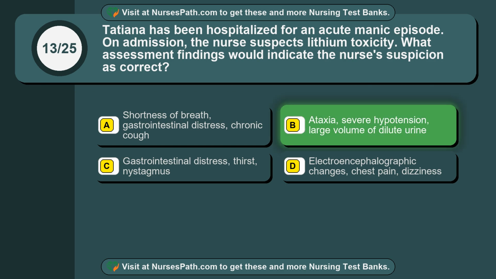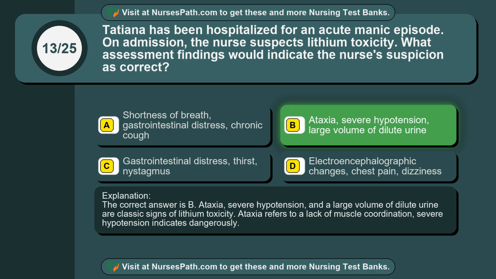The correct answer is option B. Ataxia, severe hypotension, large volume of dilute urine. The correct answer is B. Ataxia, severe hypotension, and a large volume of dilute urine are classic signs of lithium toxicity. Ataxia refers to a lack of muscle coordination. Severe hypotension indicates dangerously